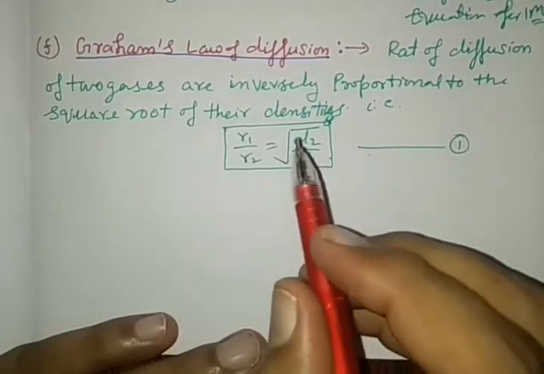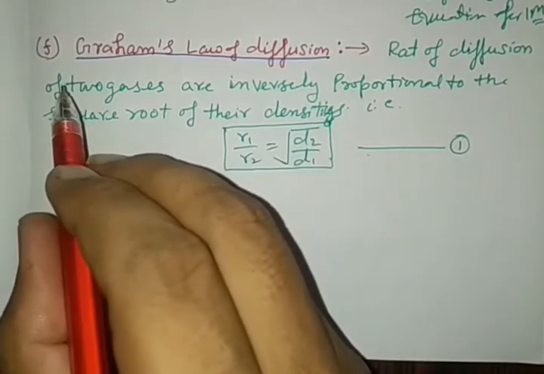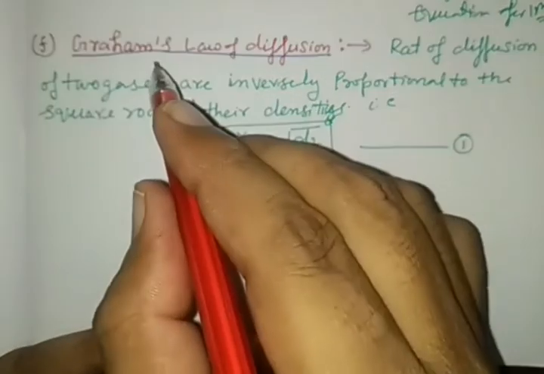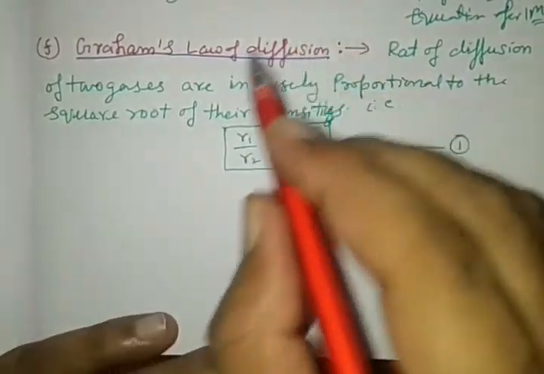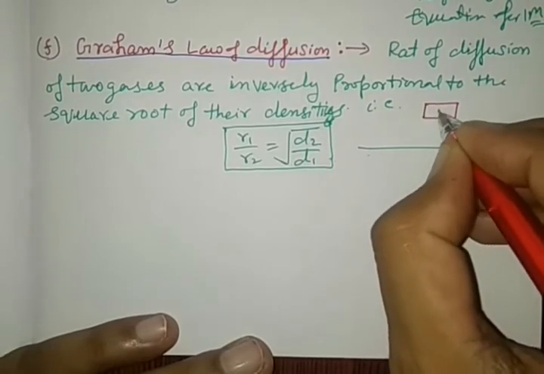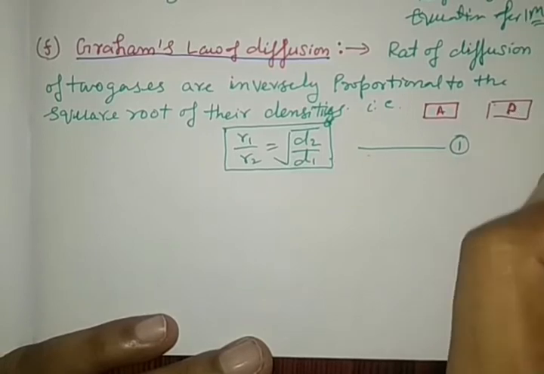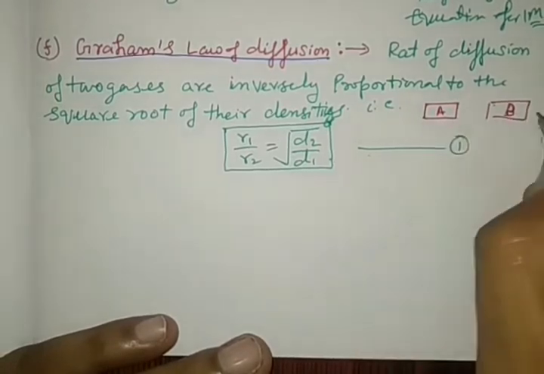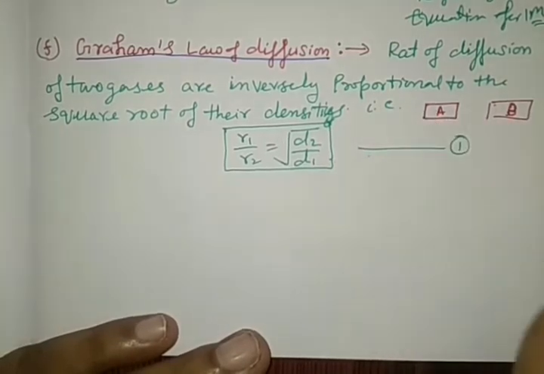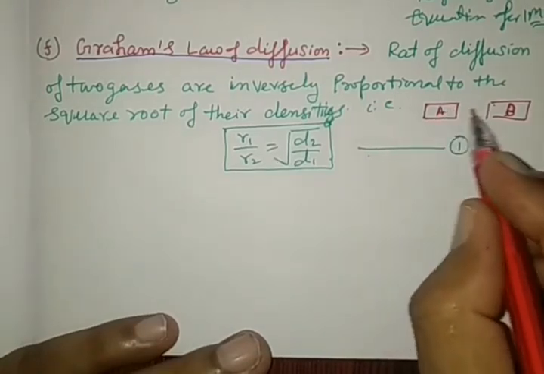Now we are going to derive Graham's law of diffusion from the kinetic gas equation. First of all, see what Graham's law of diffusion is. If you have two gases A and B, both kept at different pressure and both exposed to each other, then one diffuses into another.